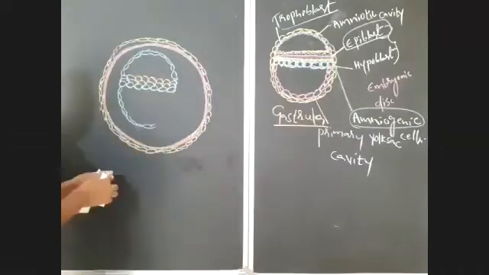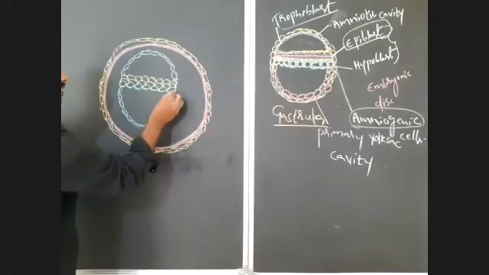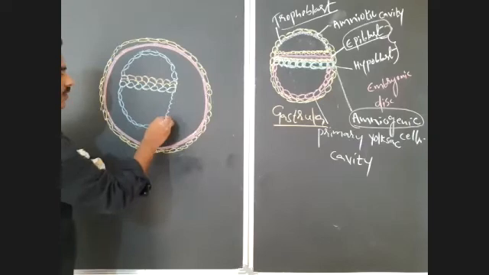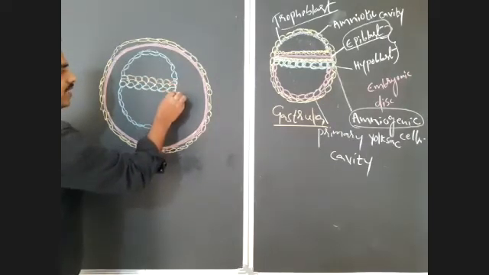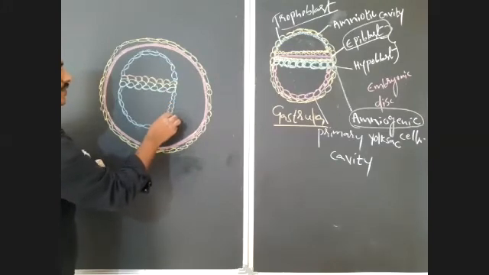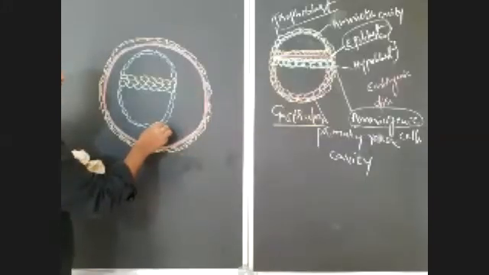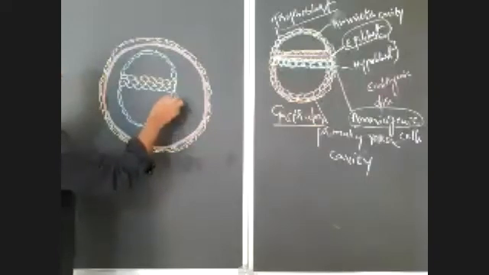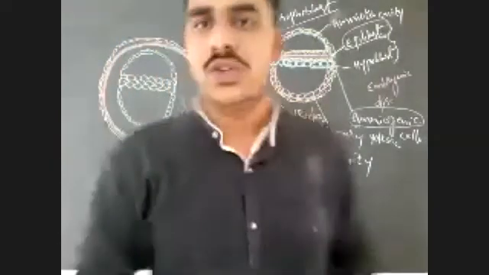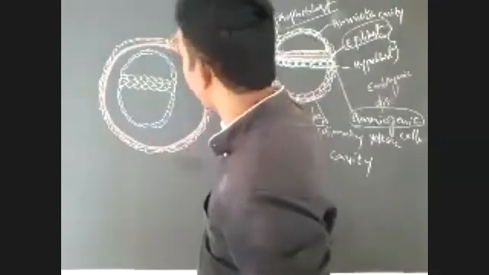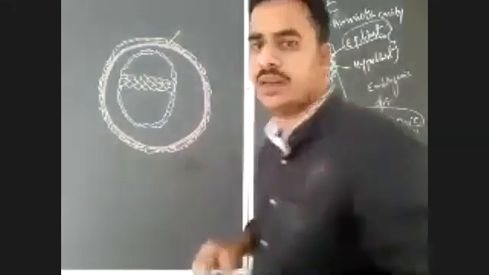The newly formed mesoderm from the trophoblast is located outside the embryo. It is not part of the embryo. So we can call this newly formed layer extra embryonic mesoderm.